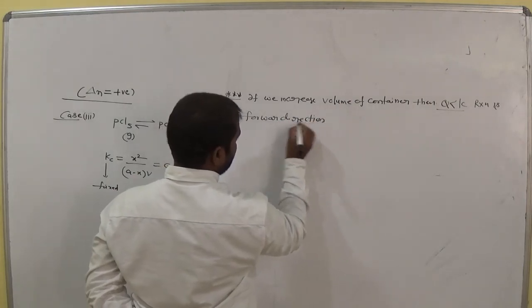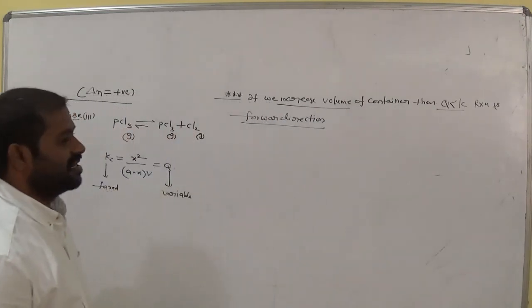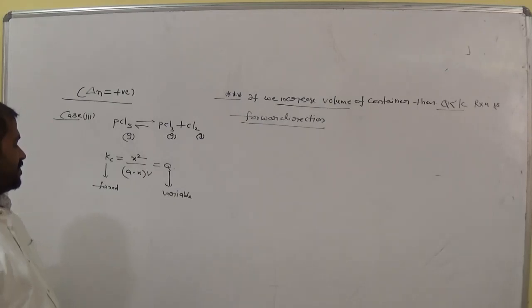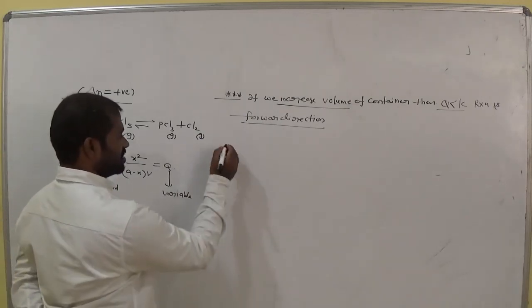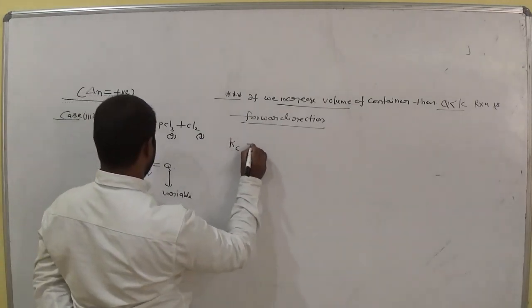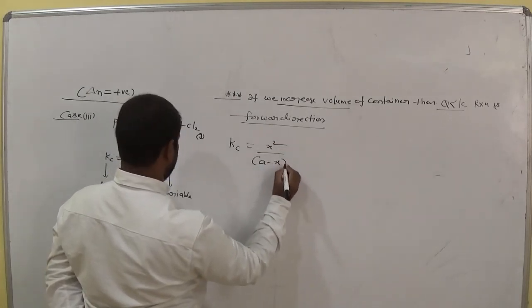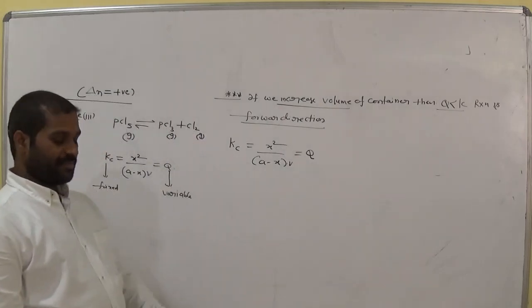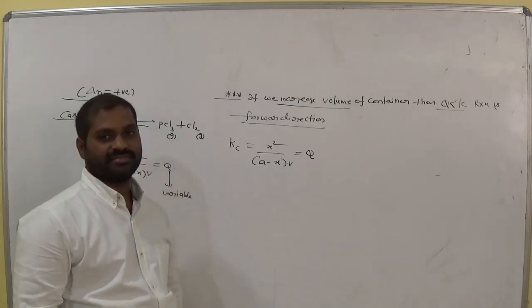In which direction? Forward direction. Increase volume of the container, Q less than Kc. Now see this expression, Kc equals x square by (a minus x) into v, that is equal to Q. Suppose at equilibrium this value is 10.